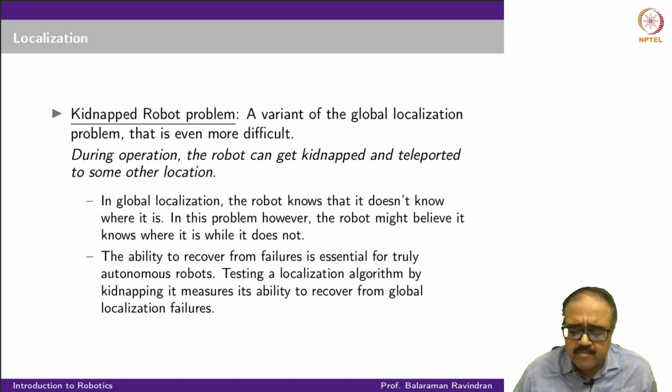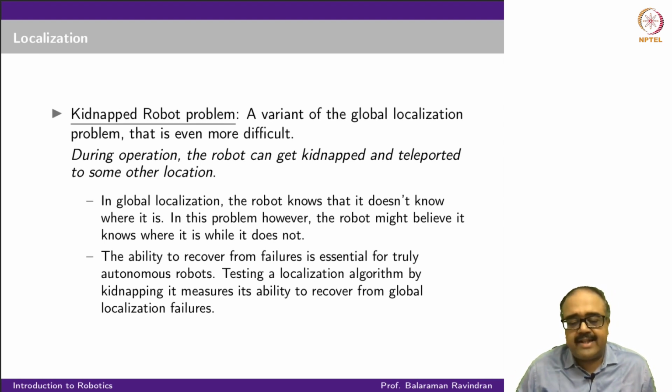It is different from global localization, because in the global localization problem, the robot knows that it doesn't know where it is, because its belief distribution is fairly large. But in this problem, the robot believes it knows where it is. The belief distribution could very well be a spike, a delta function in a particular location. The robot knows for sure that is where it is. Now, if I kidnap the robot, it's impossible for it to recover, because the belief has to have room for it to recover.